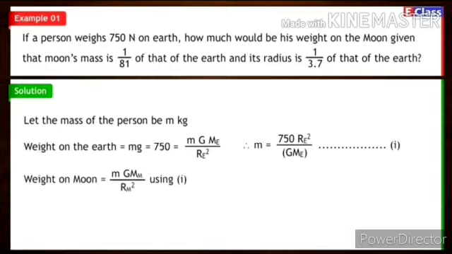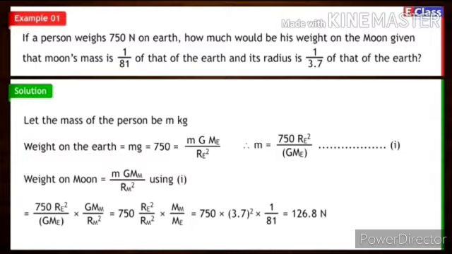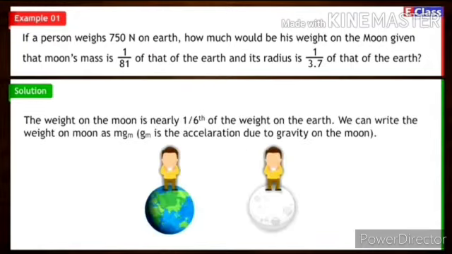Weight on moon is m G Mm upon Rm square. So writing 750 Re square upon G Me for small m, we get weight on moon is 750 Re square upon G Me into G Mm upon Rm square. Cancelling capital G from numerator and denominator, we get 750 Re square upon Rm square into Mm upon Me. Put all the values and we get weight on the moon is 126.8 Newton. Thus weight on the moon is nearly 1 upon 6th of the weight on the earth.